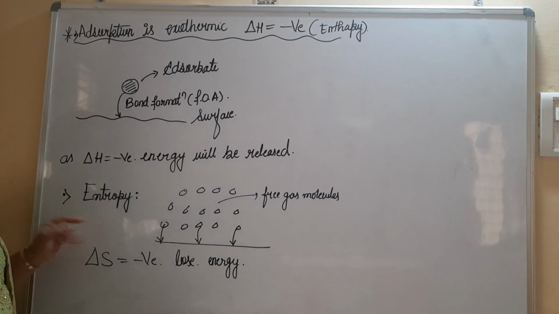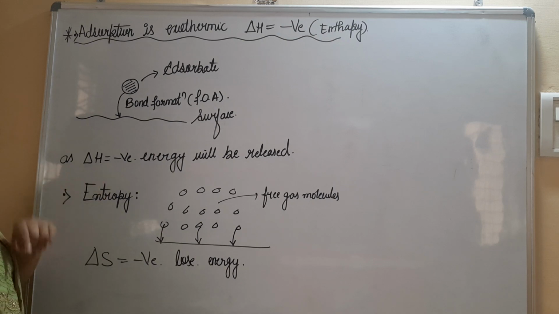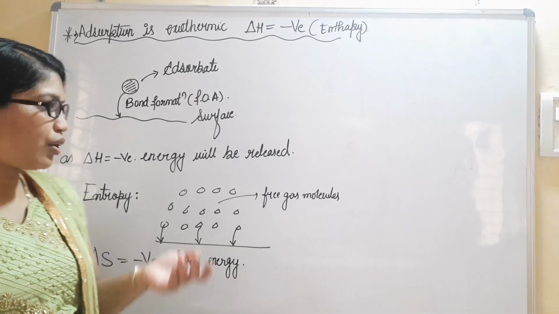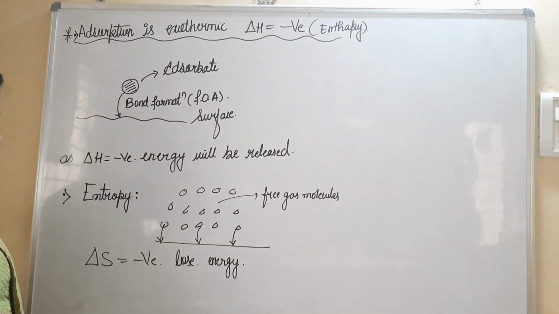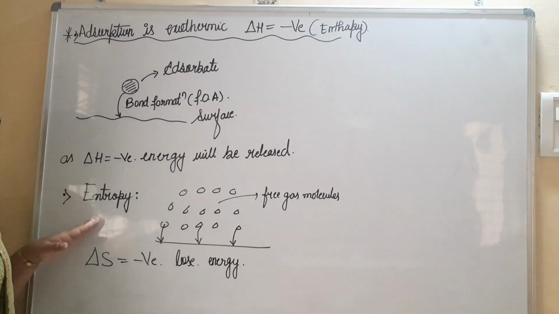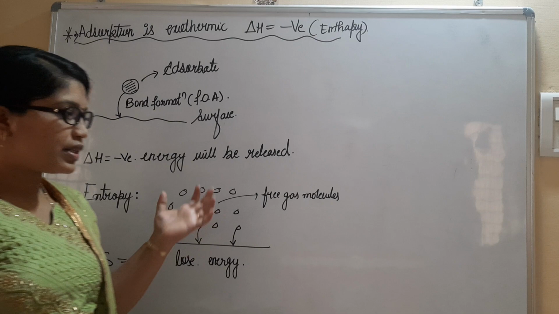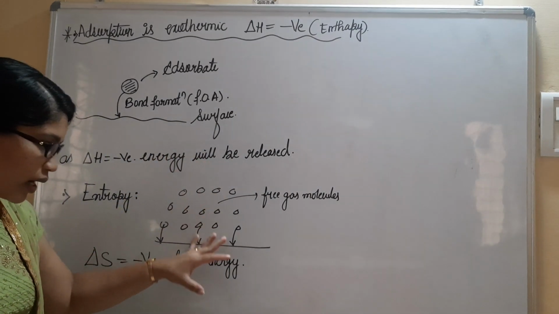Similarly, let us consider entropy. As I have mentioned, delta H is negative, energy is released and liberated, so we call it an exothermic reaction. With respect to entropy, free gaseous molecules which are wandering in the environment are going to adhere to the surface.